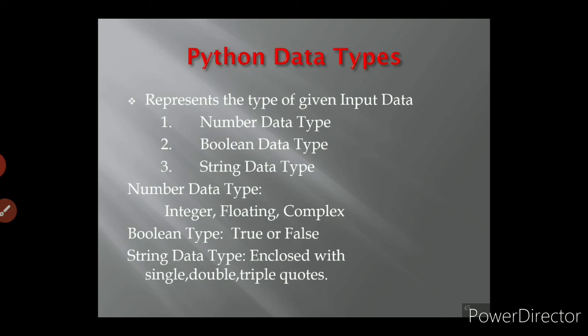Then the last topic is Python data type. Python data types can be classified into three types: number, Boolean and string. Number means integer, float and complex. Boolean means true or false. String data type means enclosed with single, double and triple quotes. That's all for the 5th chapter, children.